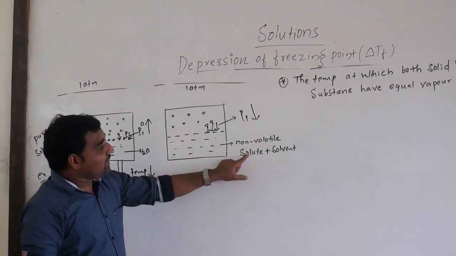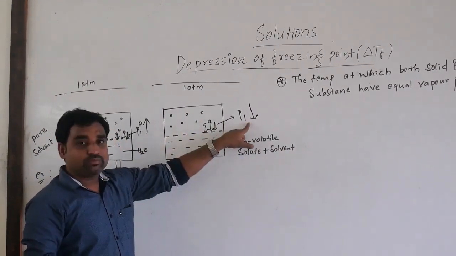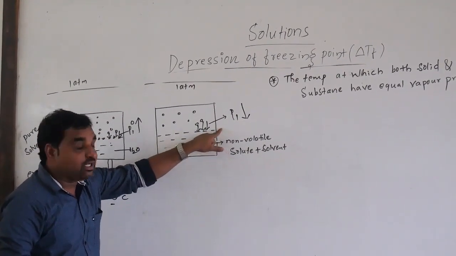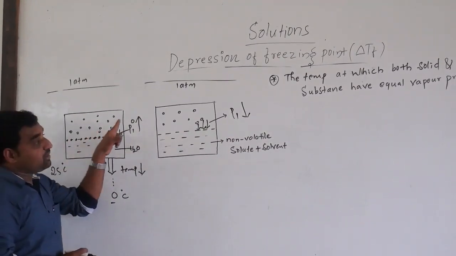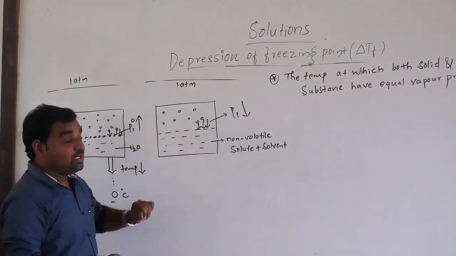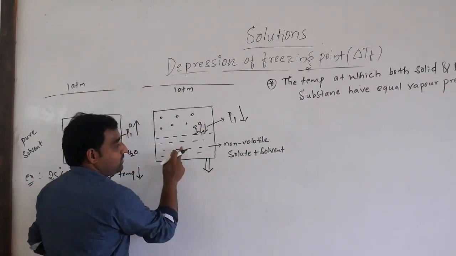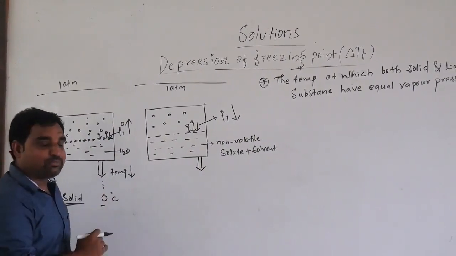Coming to the point, here we can take: when a non-volatile solute is added to the solvent, the vapor pressure decreases. It means the solution has a lower vapor pressure than the pure solvent. Now, if we want to freeze this solution containing a non-volatile solute, we have to decrease the temperature.